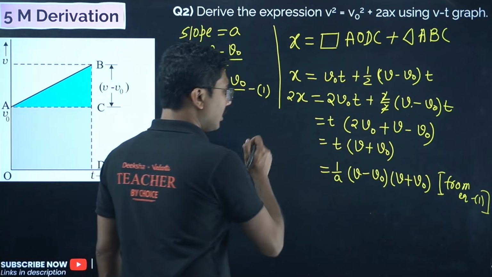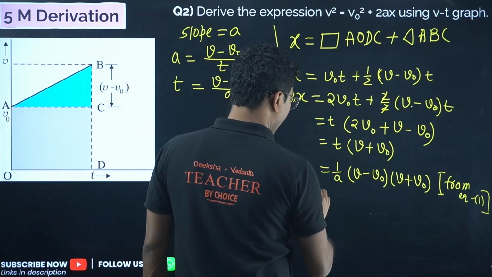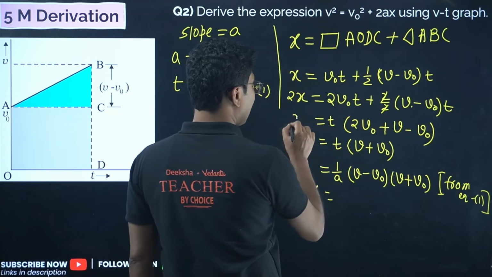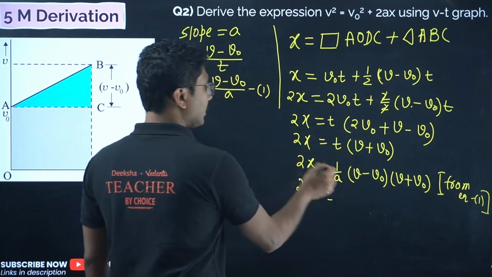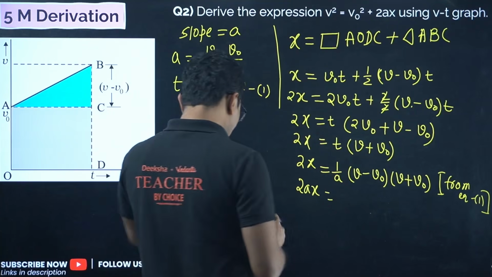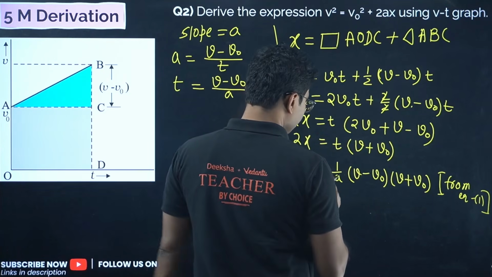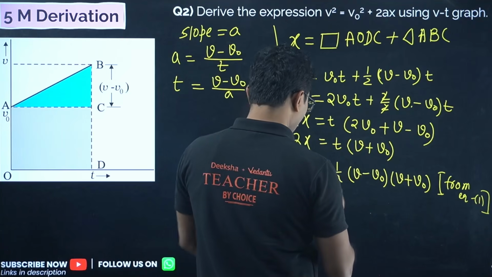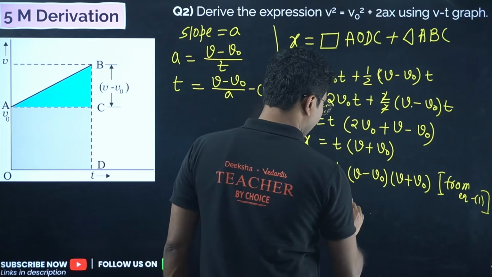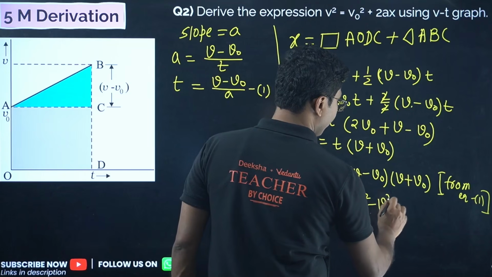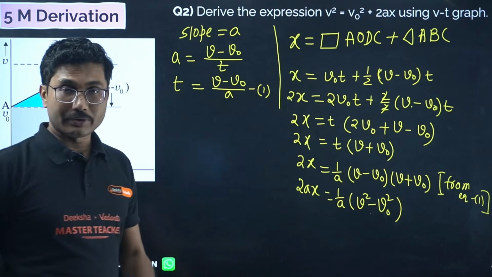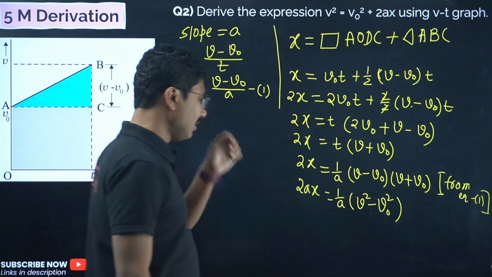Now take this a on this side, we get 2ax. Obviously we had 2x common over here, right? So just multiply it, we get 2ax, and we get (v minus v naught)(v plus v naught), the a square minus b square formula, right?